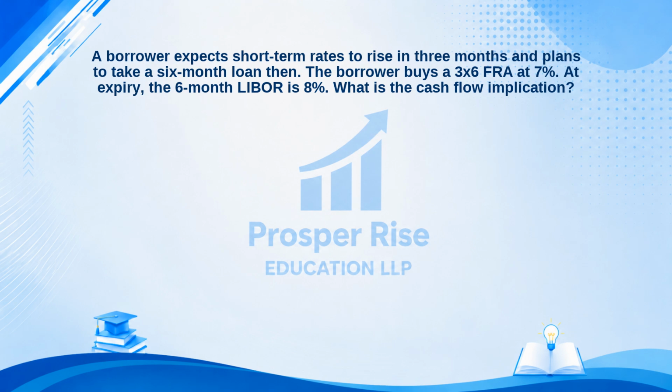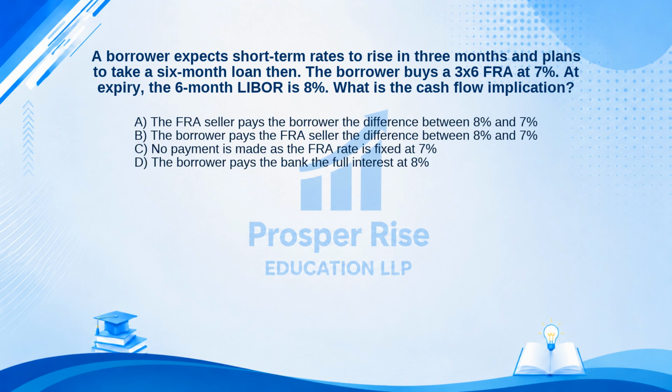Test your knowledge with this one. A borrower expects short-term rates to rise in 3 months and plans to take a 6-month loan then. The borrower buys a 3/6 FRA at 7%. At expiry, the 6-month LIBOR is 8%. What is the cash flow implication?